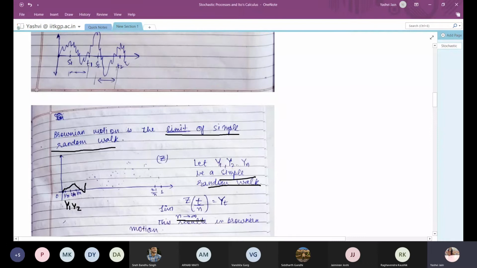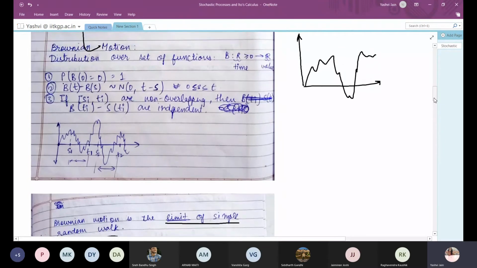So a Brownian motion is the limit of n tending to infinity of a simple random walk. Thus a Brownian motion will follow all the properties of a simple random walk.